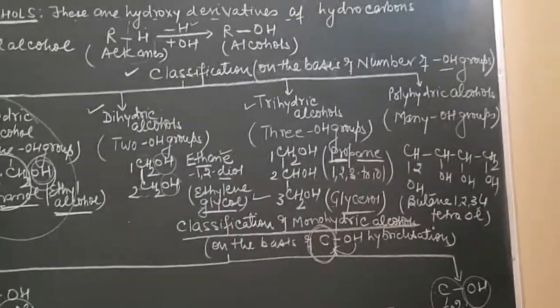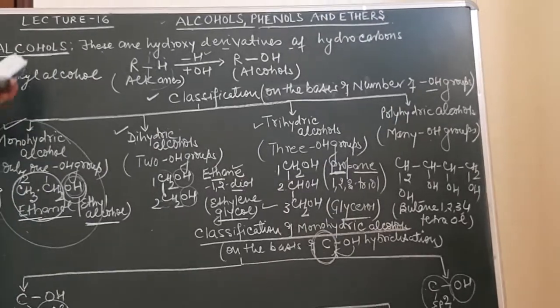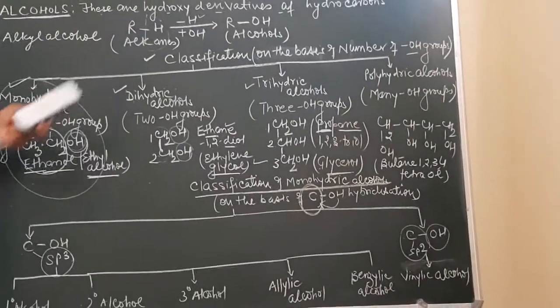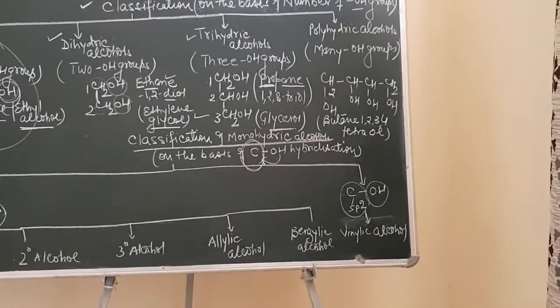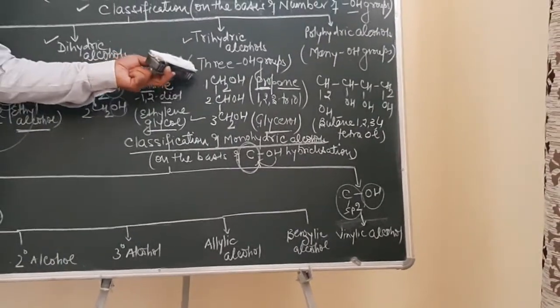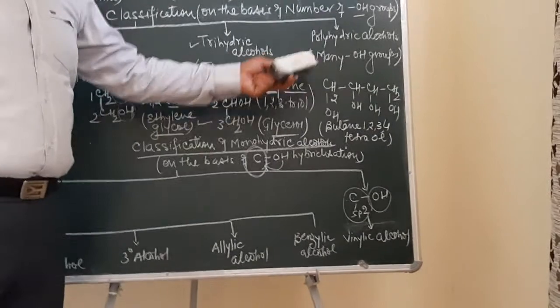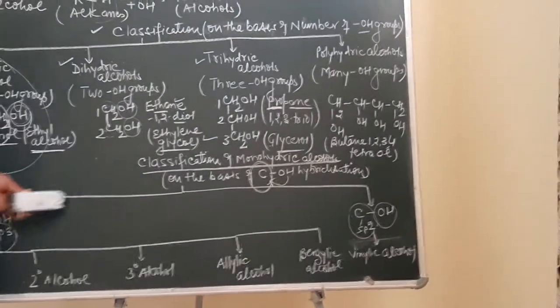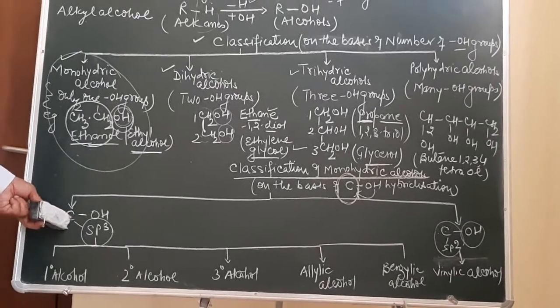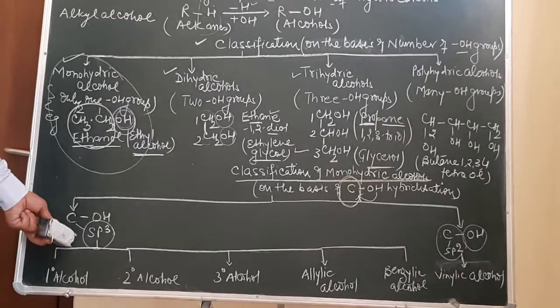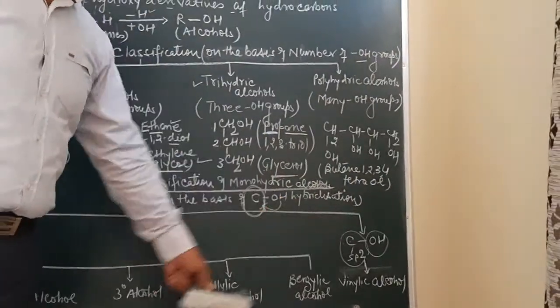So we are studying now monohydric alcohol. So what are alcohols? Hydroxy derivatives of hydrocarbon. On the basis of number of OH groups, they are classified as monohydric, dihydric, trihydric and polyhydric alcohol. How do we classify monohydric alcohol? On the basis of hybridization of the carbon atom on which the OH group is attached. They can either be sp3 or they can be sp2.